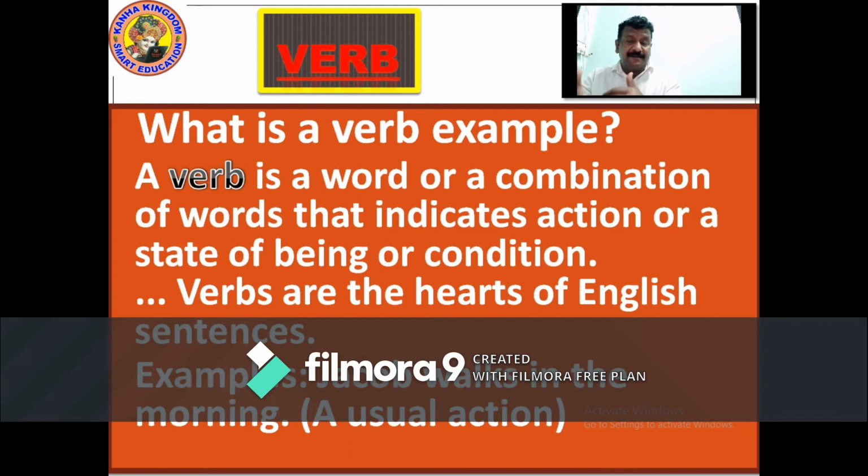As you go to the upper standards, you will come to know what is a helping verb and what is a linking verb. The verbs perform wherever the sentence is there. It is called the heart of the sentence, because subject, verb and object make a complete sentence. When you want to complete a sentence, there should be a verb in that. Without the verb, the sentence is not complete. So now you understand about verb. Now let's look at the next one.